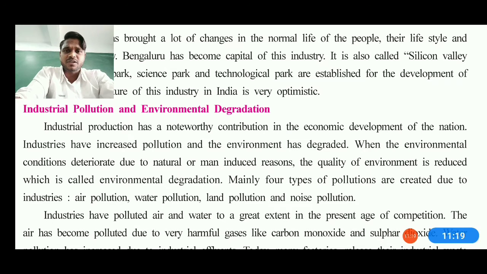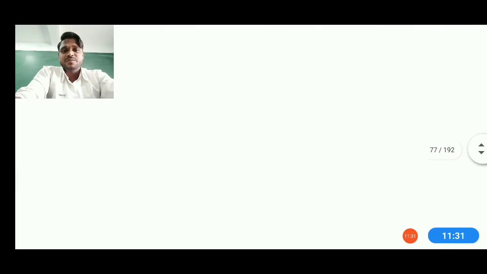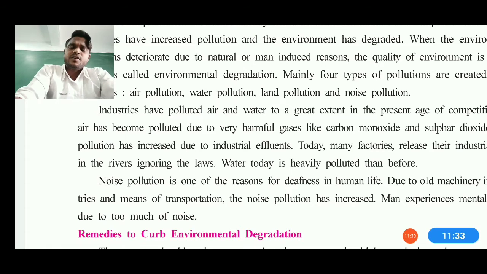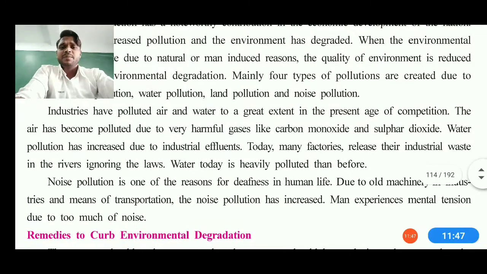It means in short, my dear students, that due to progress we have forgotten the protection of nature, and we are polluting the water, we are polluting the land, and mainly we are polluting the air also. Noise pollution is also one of the pollutions which is causing very dangerous diseases, and human beings are slowly losing their ability to hear, so it is very harmful. Some gases like carbon monoxide and carbon dioxide are also released due to industries, which has been increasing the pollution, and industrial influence can be seen in the atmosphere.